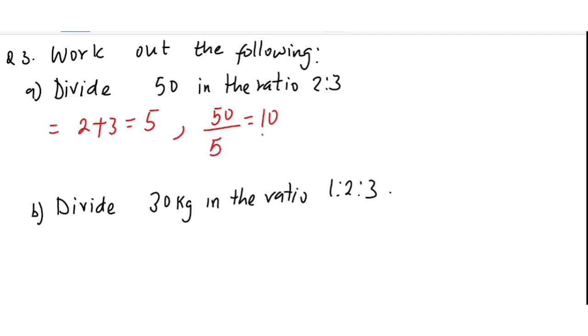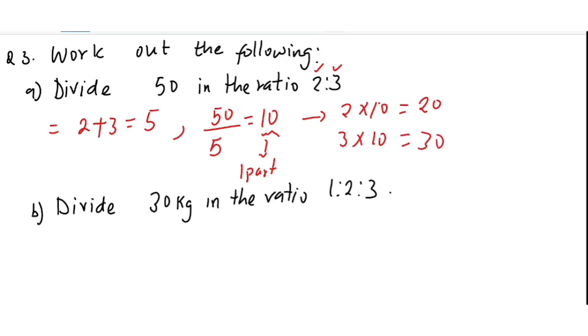Sawa, so yani 10. So for the first one ambao ni 2, wafanya 2 times, kwa sababu one part hii is just one part. So 2 times 10 itakupa 20, and then hiyo tushamaliza na 2, then 3 times 10 yakupa 30. So also let's try the question B. Divide 30 kg in the ratio 1:2:3. Again 1 plus 2 plus 3 itakupa 6.